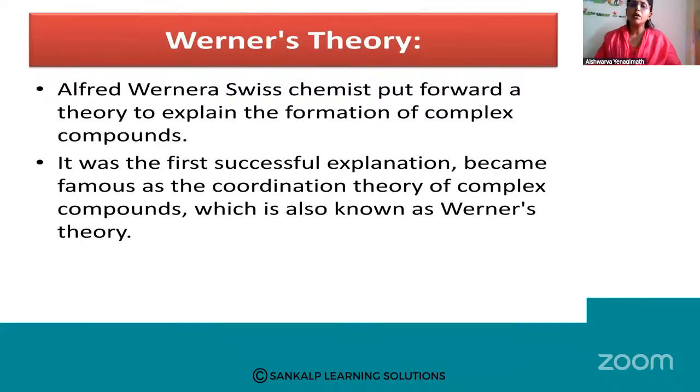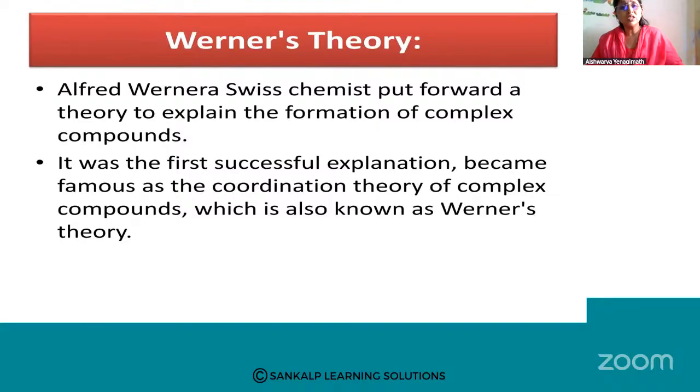So how did Werner manage to do all these things? He was also the first person to speak about something called primary valency and secondary valency. You may say, okay, we know valency is the combining capacity of a particular atom, how much it combines. But what is this primary valency and secondary valency? What was Werner trying to tell us through this? Let's see what he wanted to say.